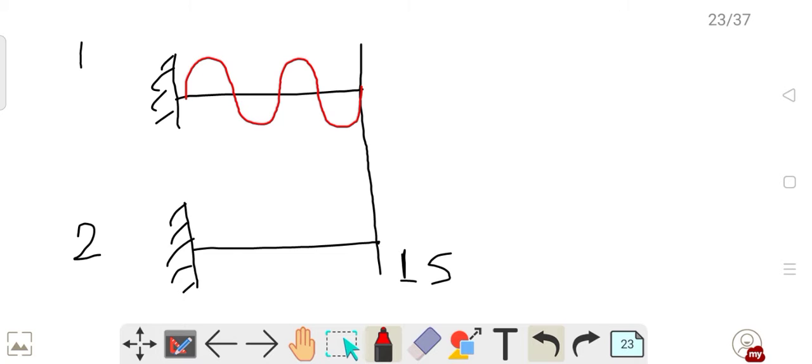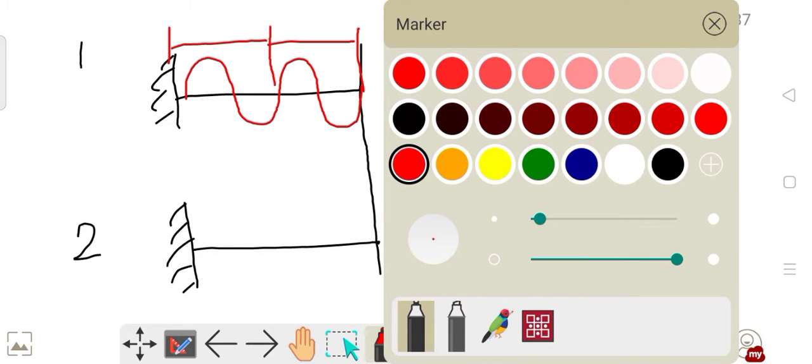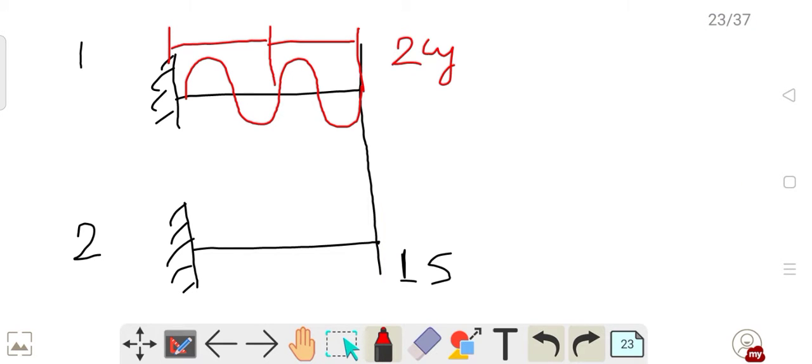Which are the 2 cycles? You see, up to this is 1 cycle and up to this is second cycle. So this is making 2 cycles in 1 second. So its frequency is 2 number of cycles per second.